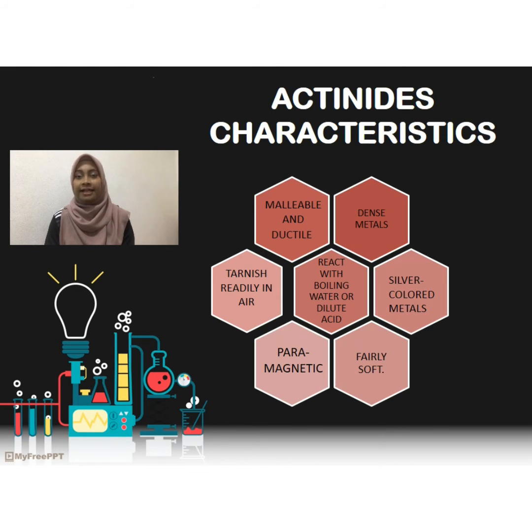All the actinides are paramagnetic, which means they are weakly attracted by the pole of a magnet but do not retain any permanent magnetism. Actinide metals tend to be fairly soft. Some can be cut with a knife.